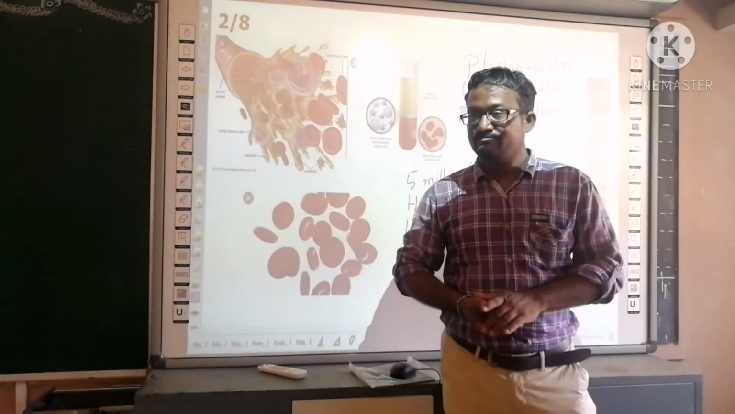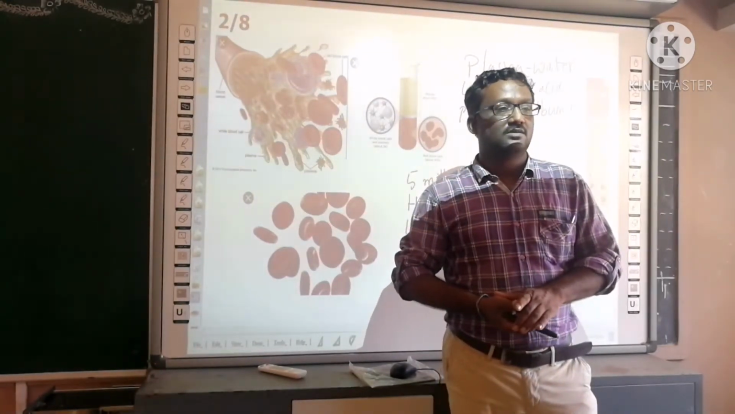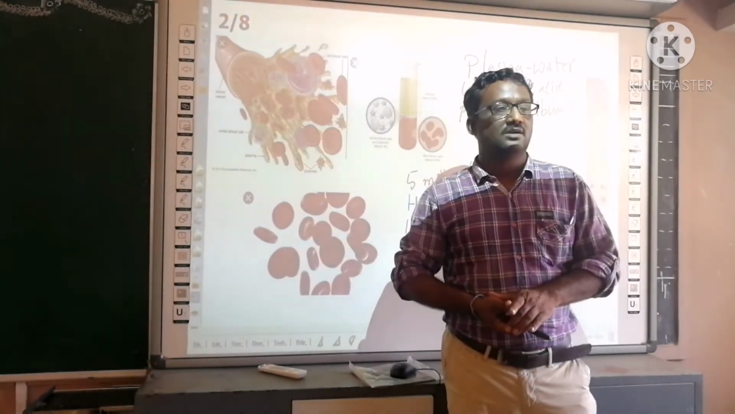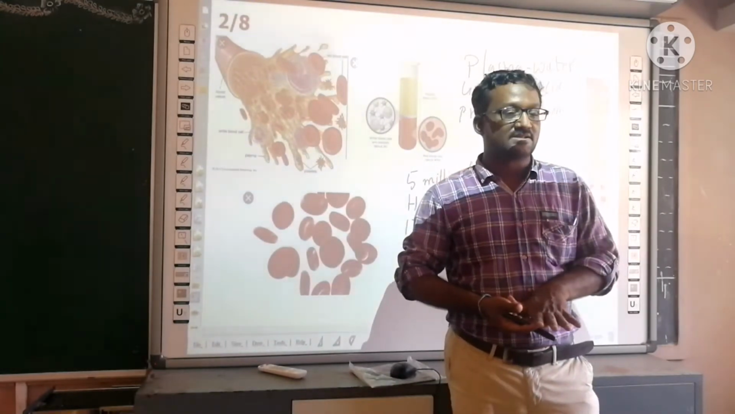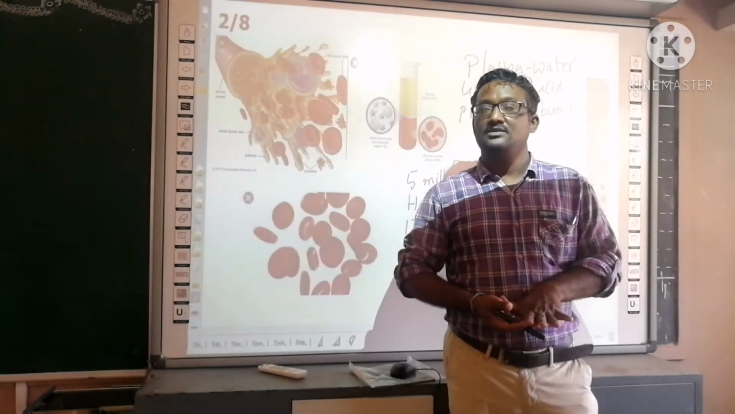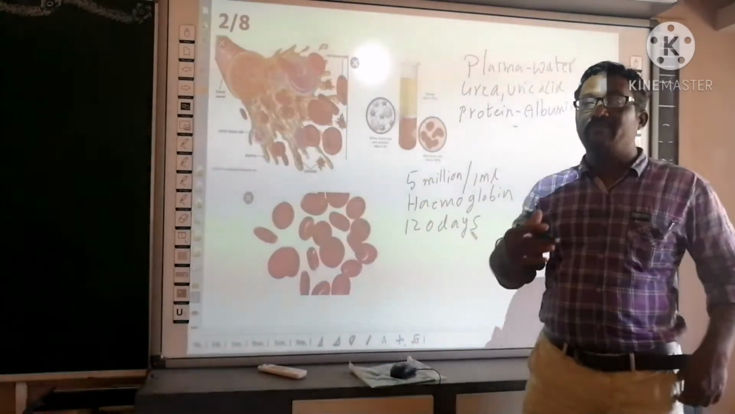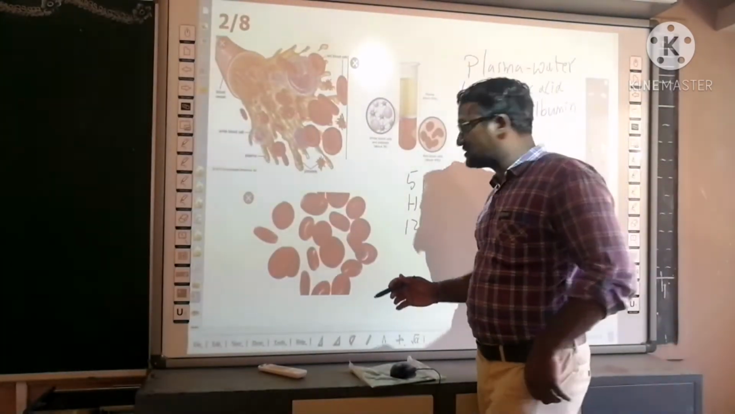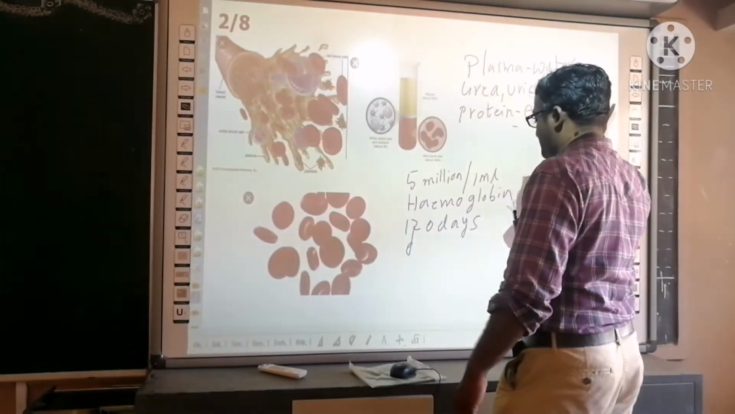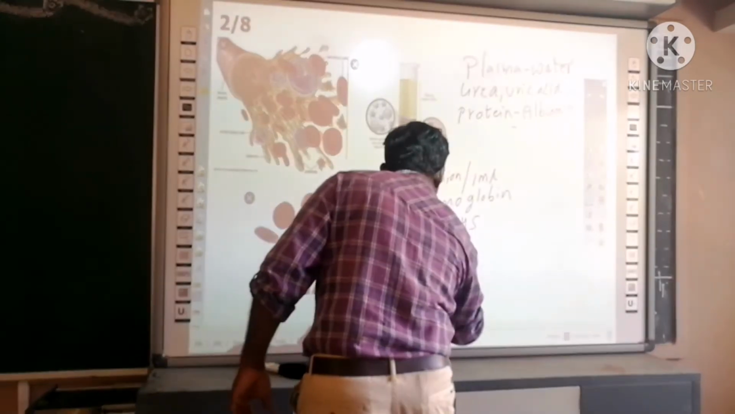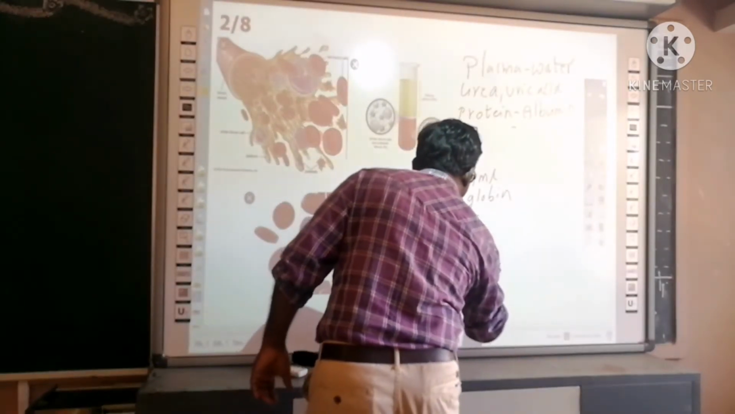Bone marrow. In the previous class you learned, in the hollow portion of the bone, bone marrow is present. In that, these RBC are produced. RBC are also known as erythrocytes. Erythrocytes.